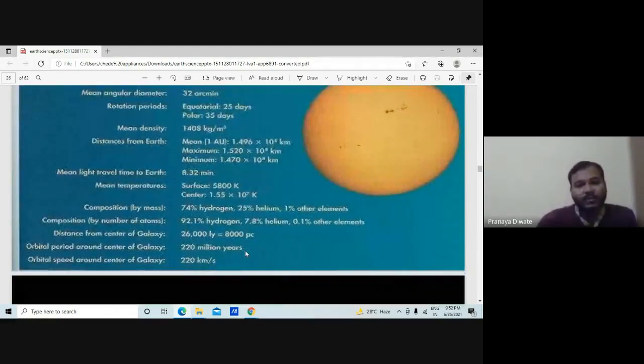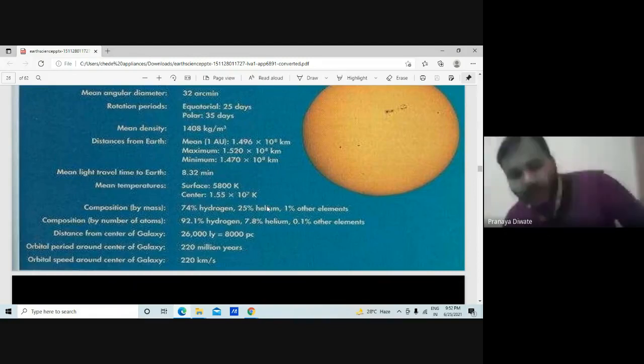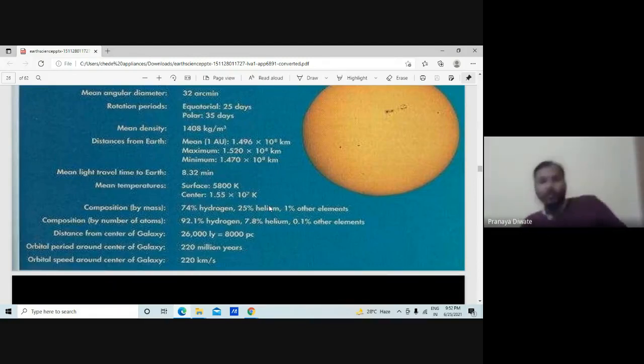The composition of the sun is 74% hydrogen by mass and 25% helium. So most of the mass of the sun is hydrogen plus helium.